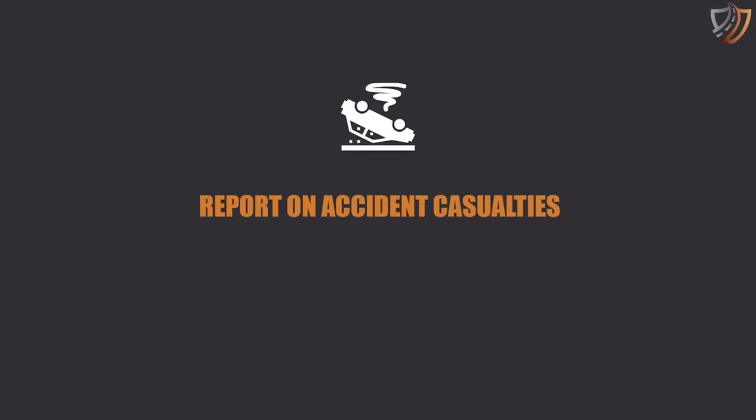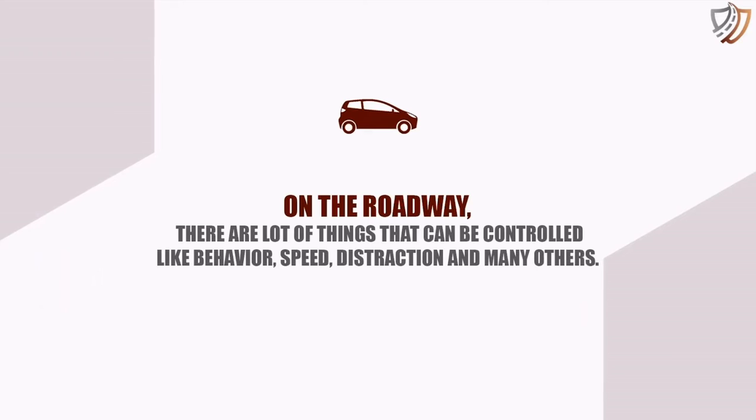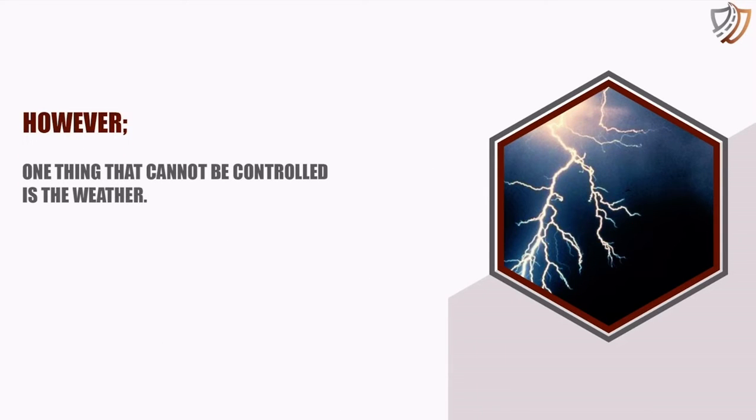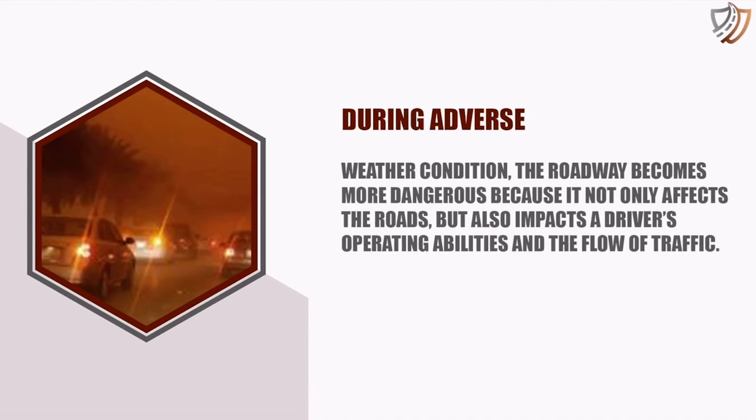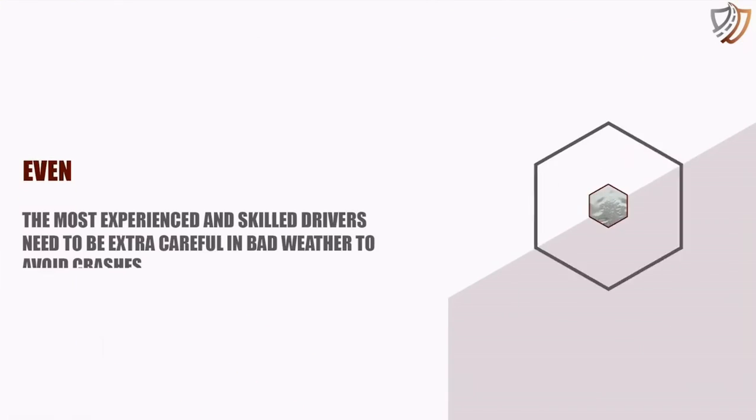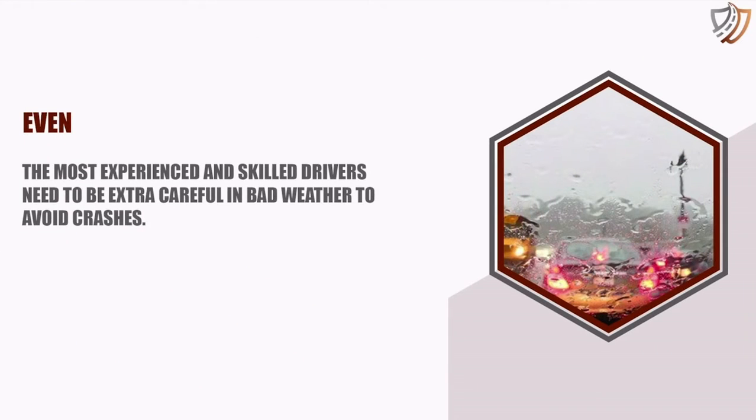Report on accident casualties. On the roadway, there are a lot of things that can be controlled, like behavior, speed, distraction, and many others. However, one thing that cannot be controlled is the weather. During adverse weather conditions, the roadway becomes more dangerous because it not only affects the roads, but also impacts a driver's operating abilities and the flow of traffic. Even the most experienced and skilled drivers need to be extra careful in bad weather to avoid crashes.